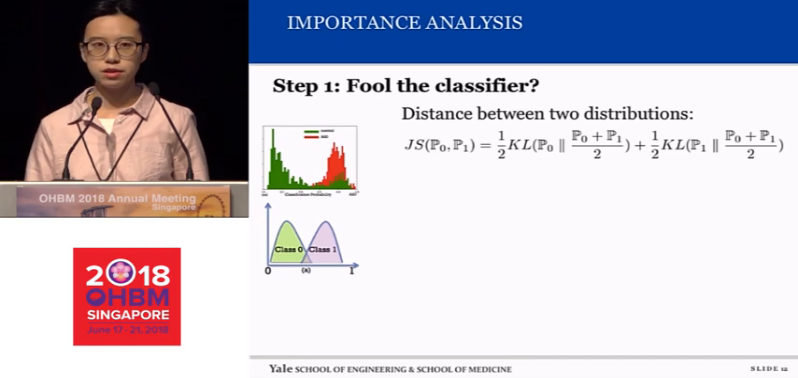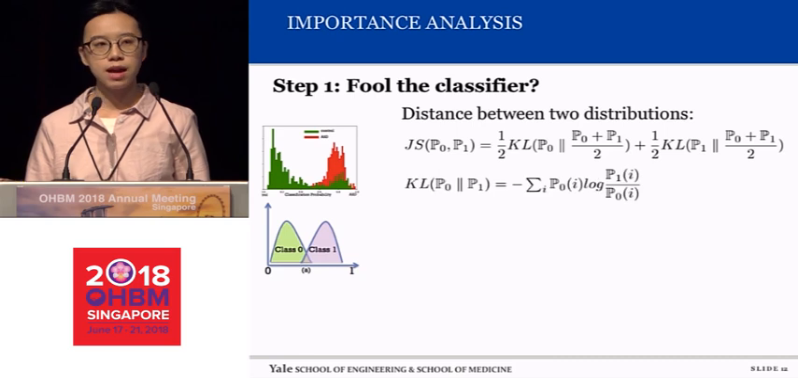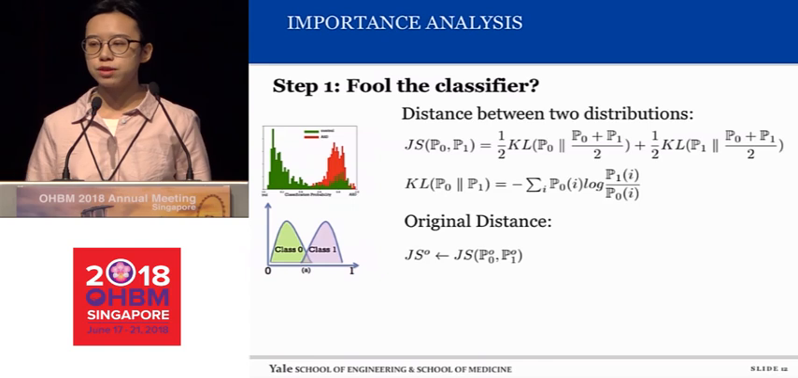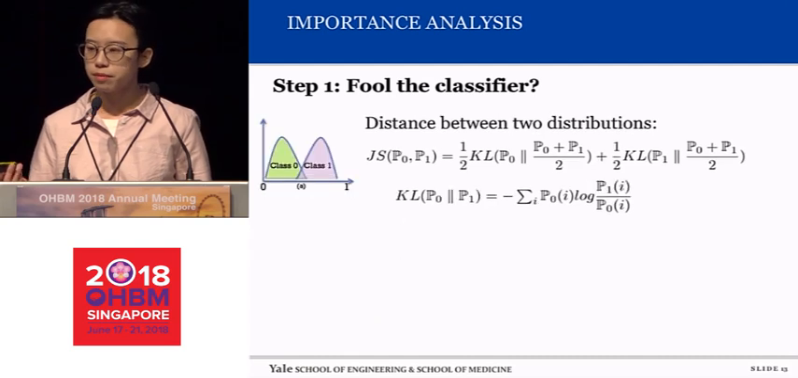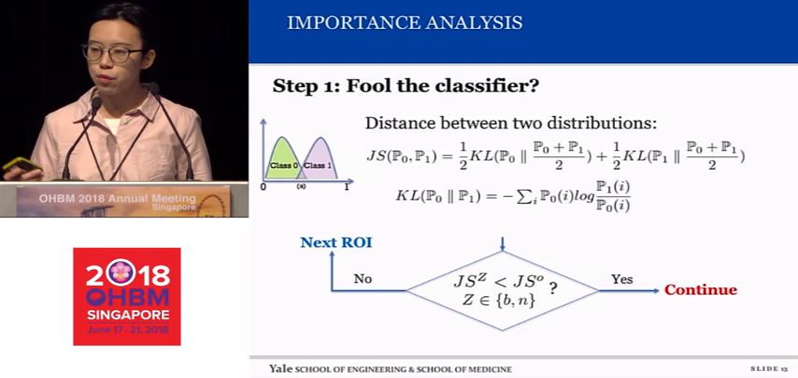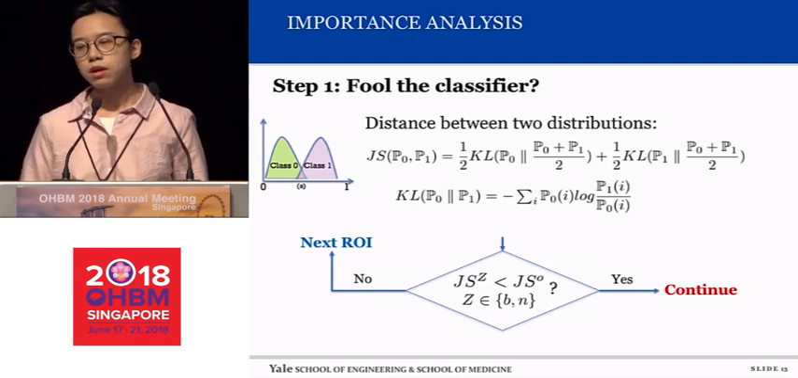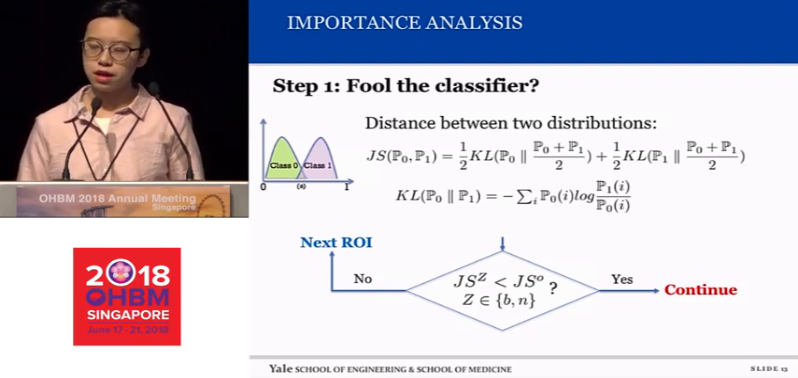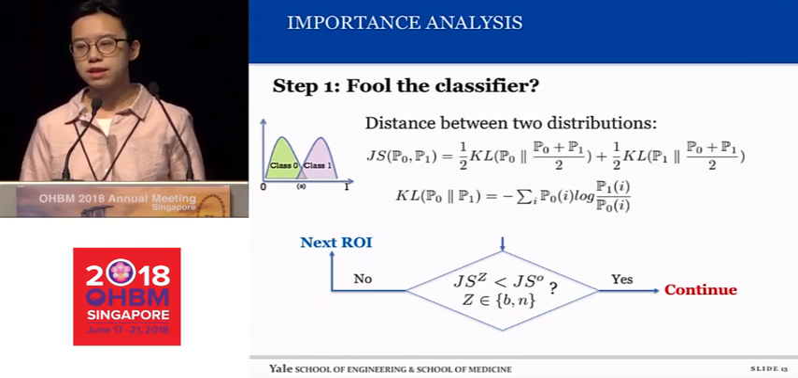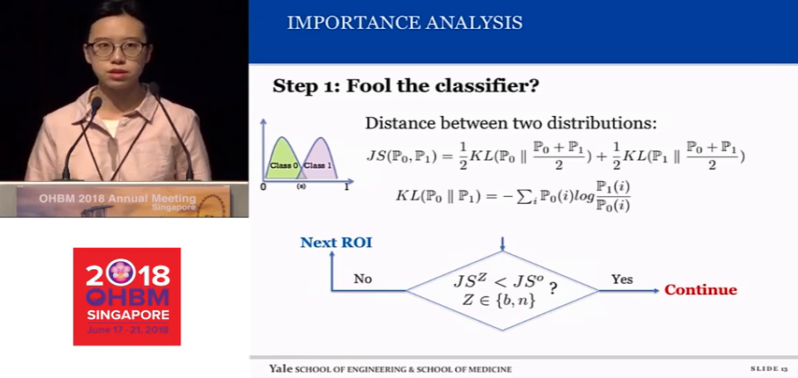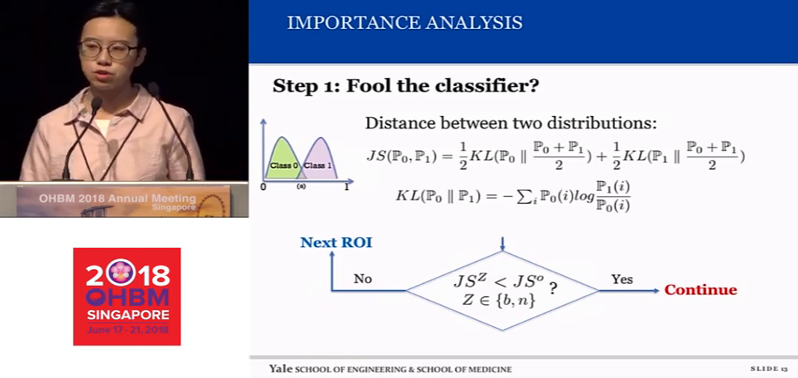We define the distance between these two distributions using the Jensen-Shannon divergence. And here KL is defined by this equation. We calculate the original distance of the two distributions, and then we also calculate the distance after cropping. And then we will claim that if the distance of the cropped distribution is smaller than the original distance, that means these two distributions get closer. We will say our corruption strategy works for the classifier.